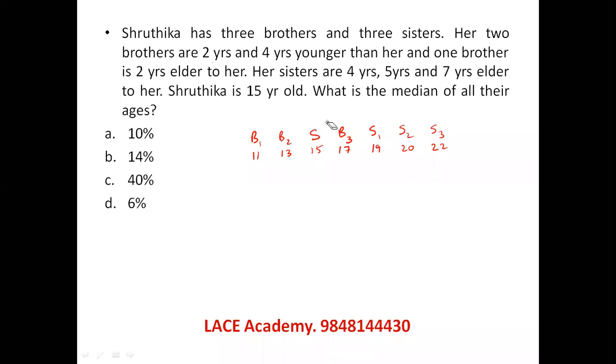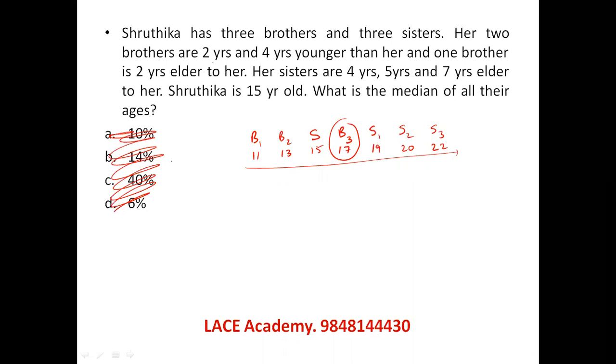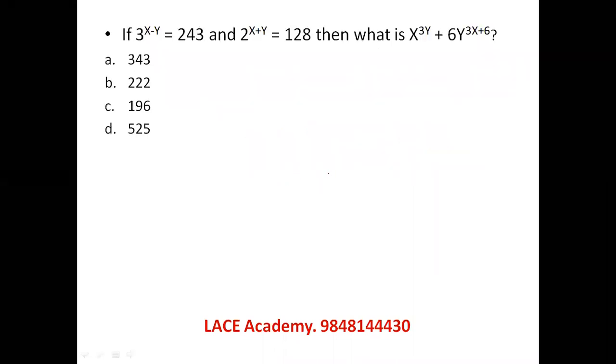What is the median, it is asking. So if all the numbers are already arranged in ascending order, the median becomes the middlemost value. Sorry, these are the options for the other question. So the median of the given data is 17. So 17 should be your answer. Let's see the next one.